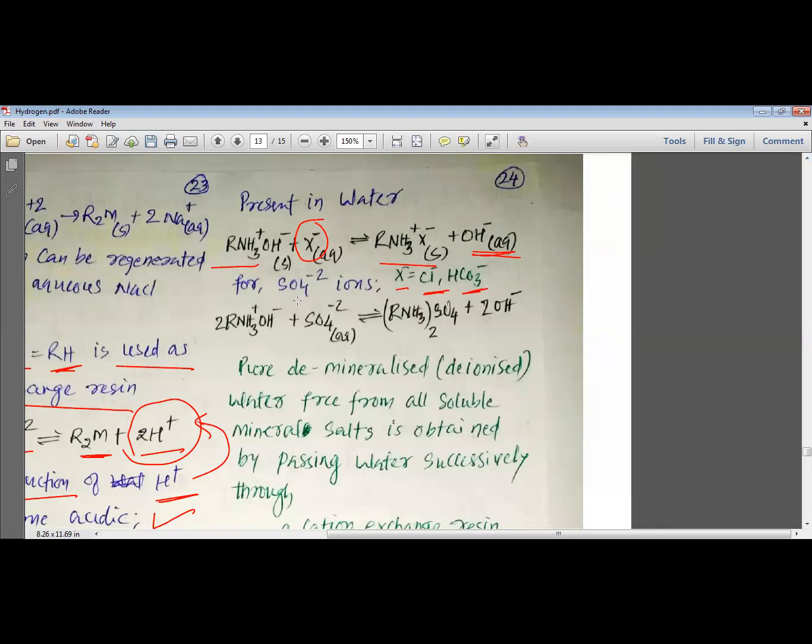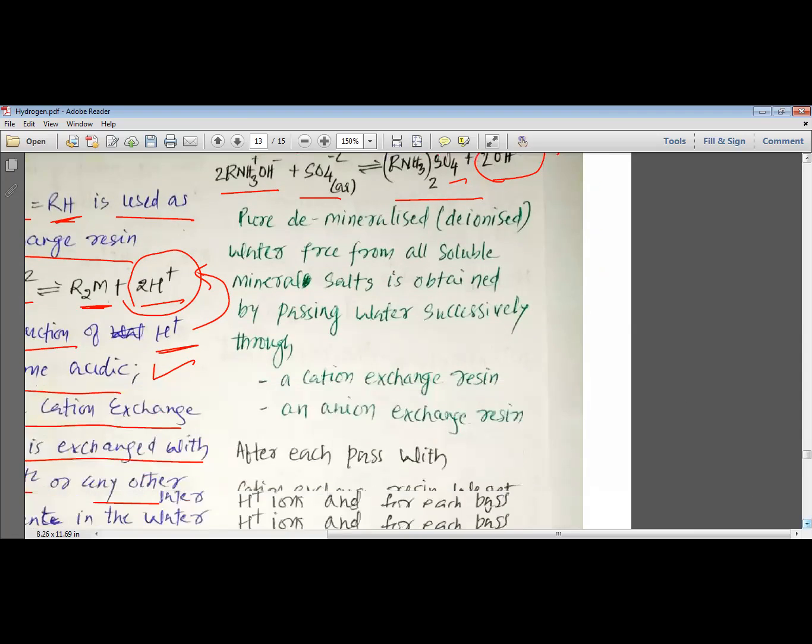Suppose you have sulfate ion, so for sulfate ion we can write 2 RNH3+ OH- and SO4-2, which gives us (RNH3)2SO4 and 2 OH-. So now the acidic water is passed through the anion exchange resin and we get OH- ion produced.